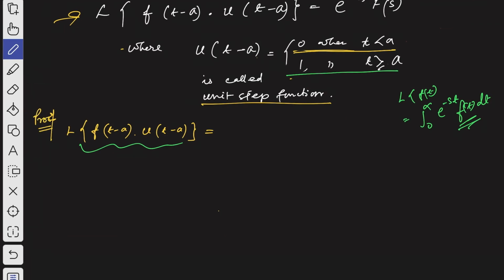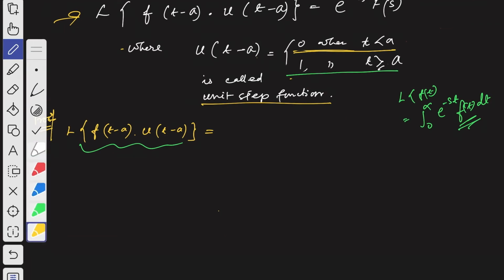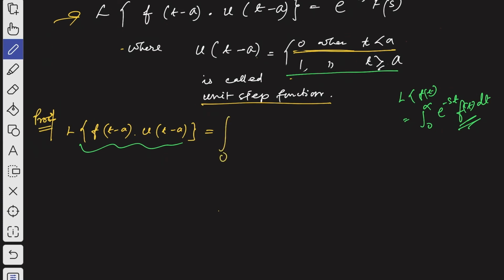So by that definition, what we will get is 0 to infinity e to the power minus st into f of t minus a into u of t minus a dt. That's what we will get, right? So here you see t is less than a, we can split this one into sum of two integrals, isn't it?